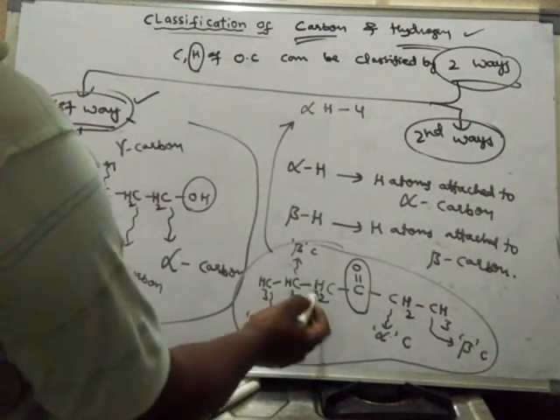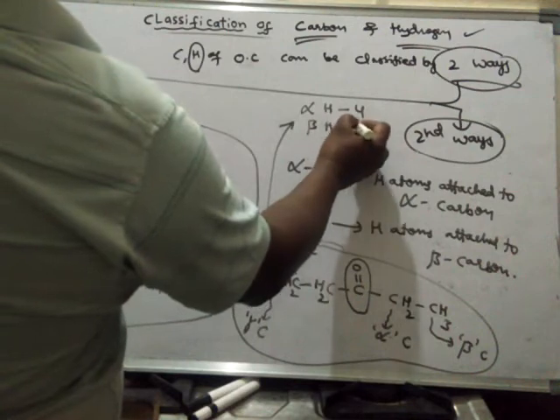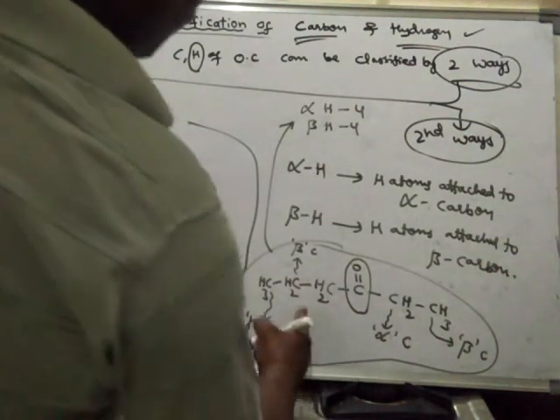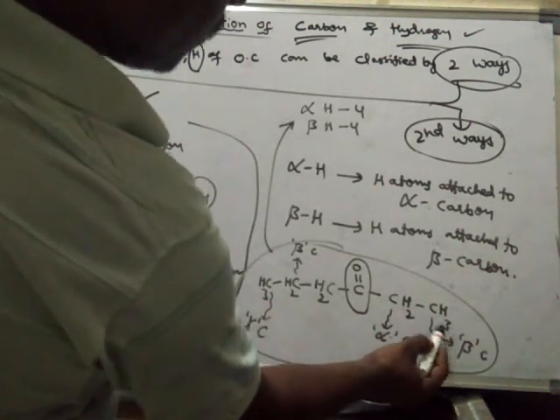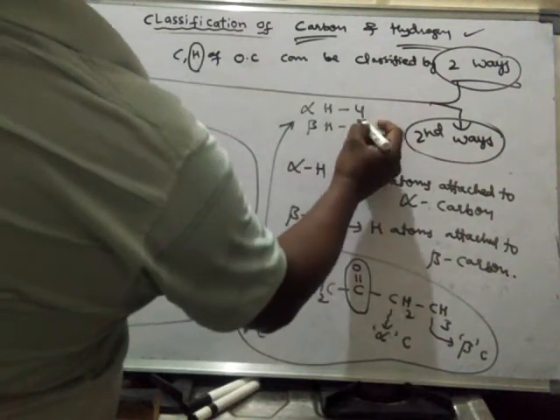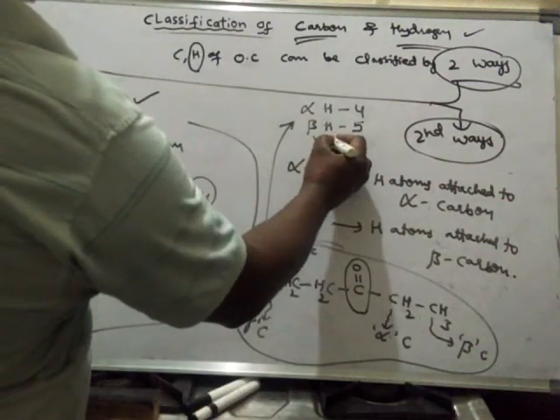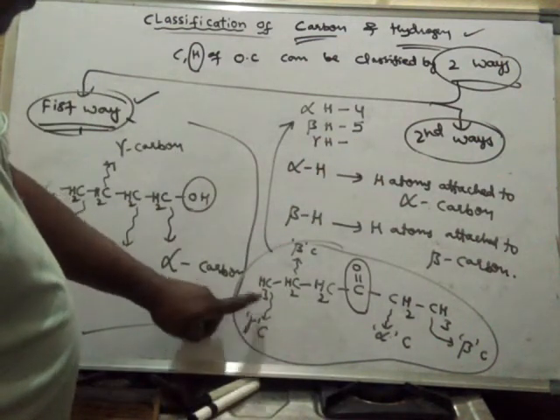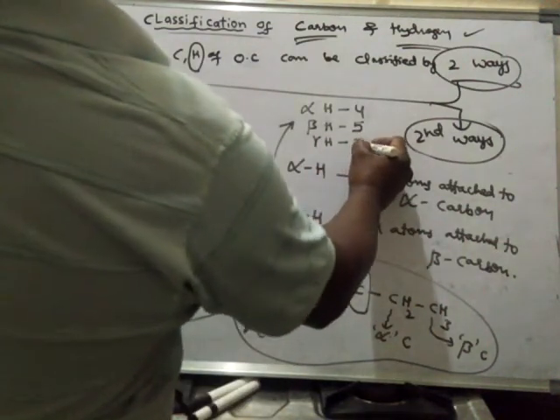How many beta hydrogens are there? Here 2 beta hydrogens and here 3 beta hydrogens, so altogether 5 beta hydrogens. How many gamma hydrogens? Only this carbon is gamma carbon, and 3 hydrogens are attached to it. Hence 3.